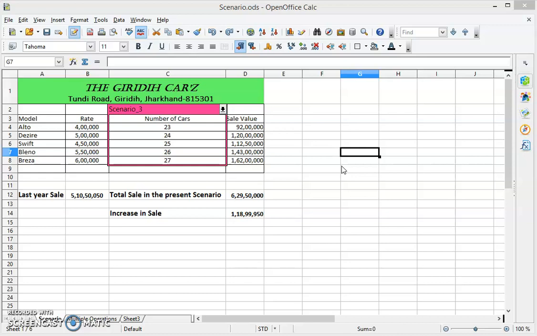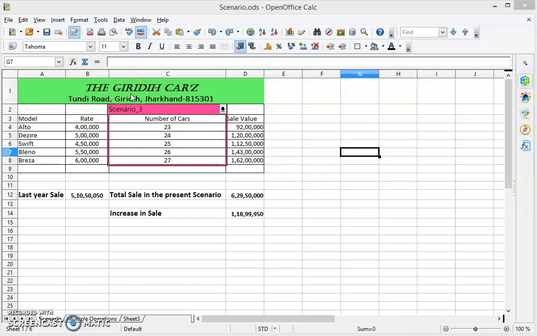Now, what is this scenario? Scenario is a tool to test what-if questions. Scenario is a set of values that a spreadsheet saves and can substitute automatically in cells on a worksheet. So, as you are seeing here, I have taken an example.